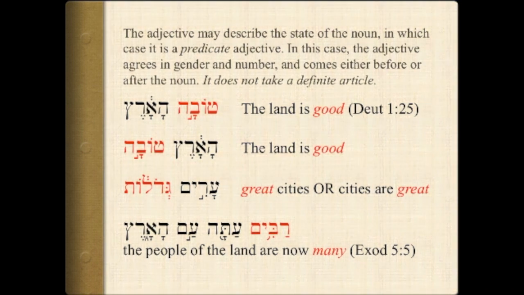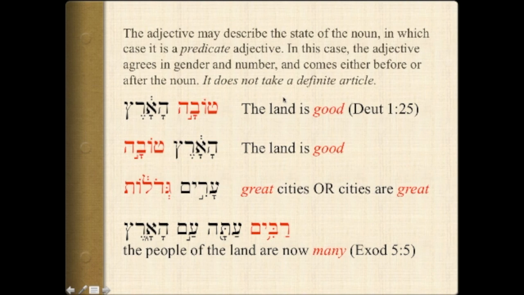The adjective may also describe the state of the noun, in which case it is a predicate adjective. In this case, the adjective agrees in gender and number and can come either before or after the noun, but it does not take a definite article. And the verb to be is used in translation. So here we have the adjective good. It's agreeing in number and gender. Eretz is a feminine noun.